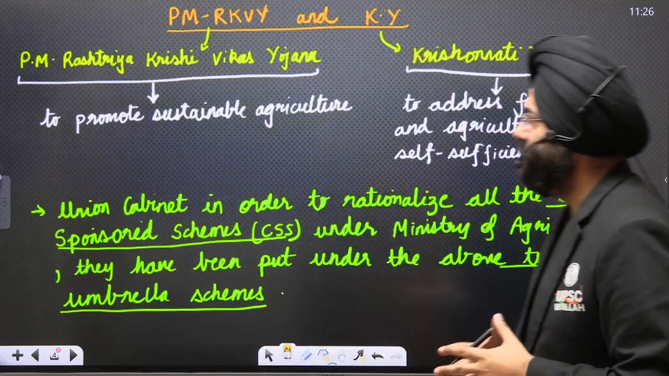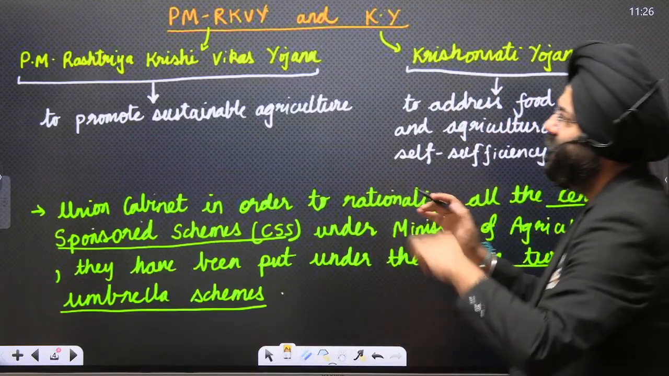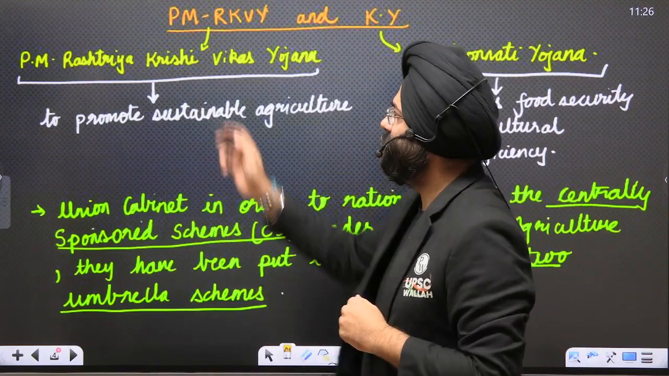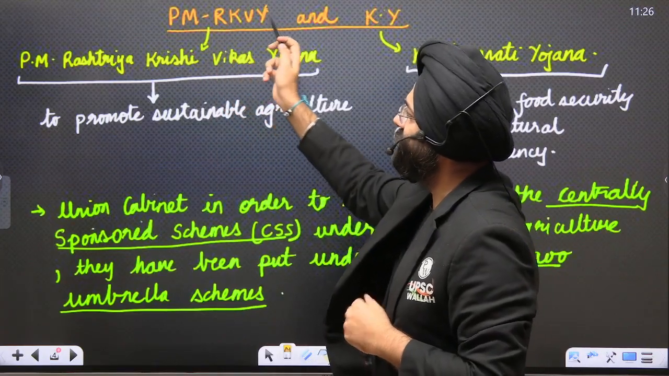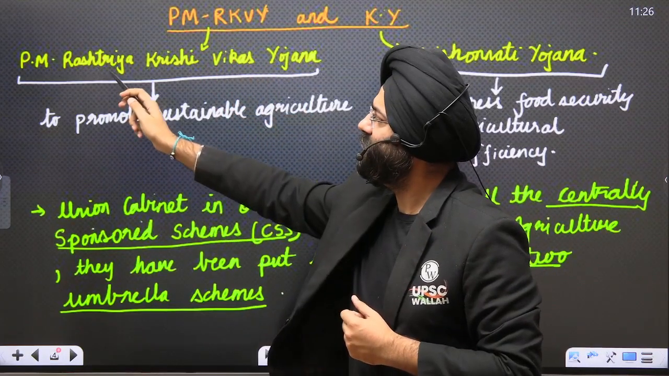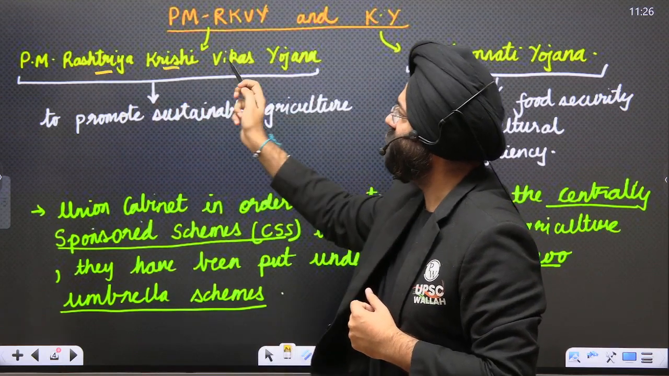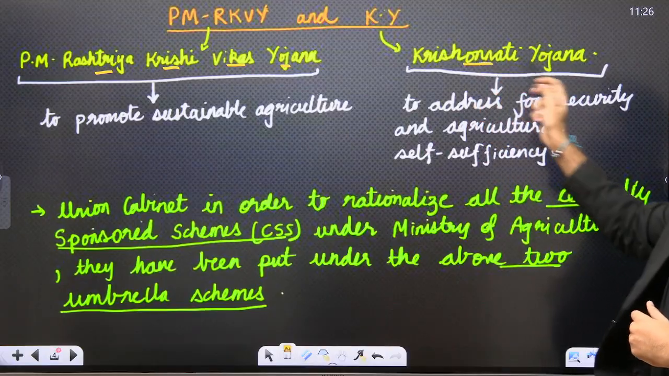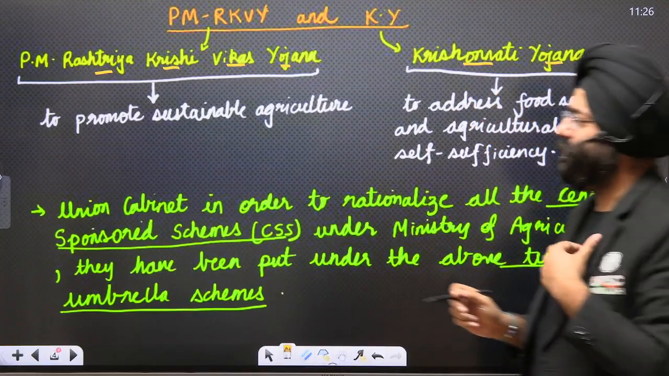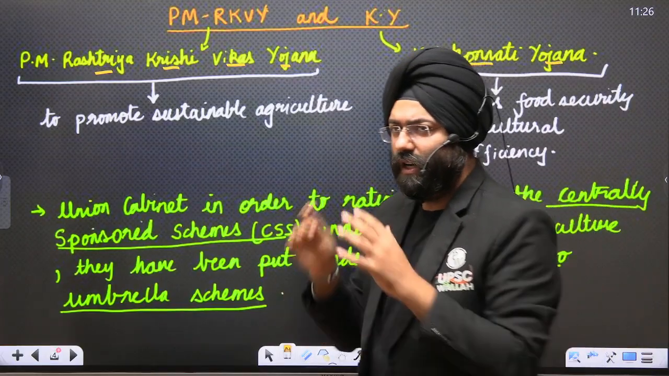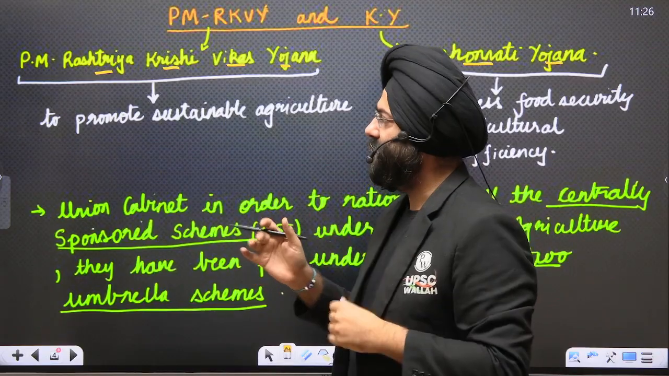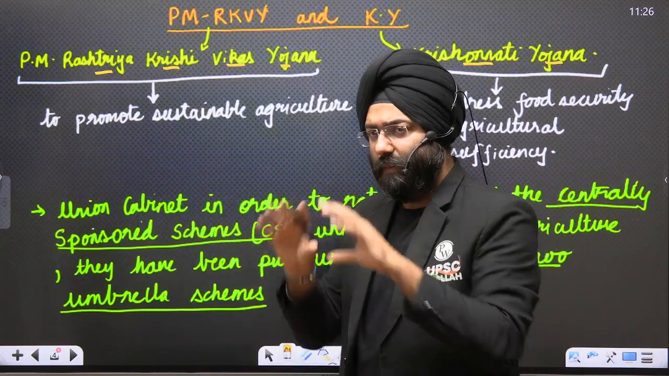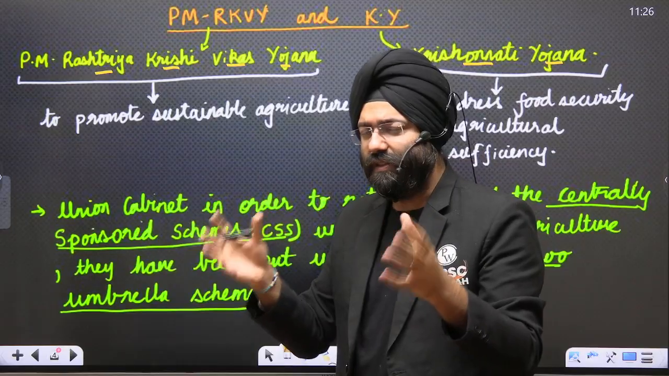Now, see over here. Let us see the two umbrella schemes. PM RKVY basically stands for Pradhan Mantri Rashtriya Krishi Vikas Yojana. Second is Krishonnati Yojana. Now please remember, these are umbrella schemes. What are the main focus of these schemes? Umbrella schemes basically means a particular scheme which has a lot of schemes under them.